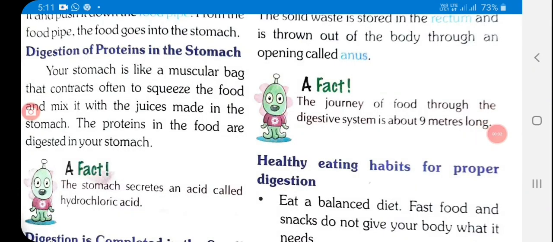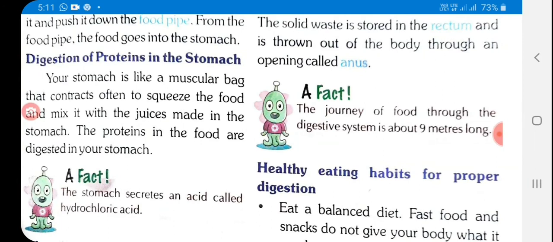Digestion of proteins in the stomach. Your stomach is like a muscular bag that contracts often to squeeze the food and mix it with the juice made in the stomach. The proteins in the food are digested in your stomach. Students, protein digestion occurs in the stomach and duodenum, in which the main enzyme is pepsin, secreted by the stomach.